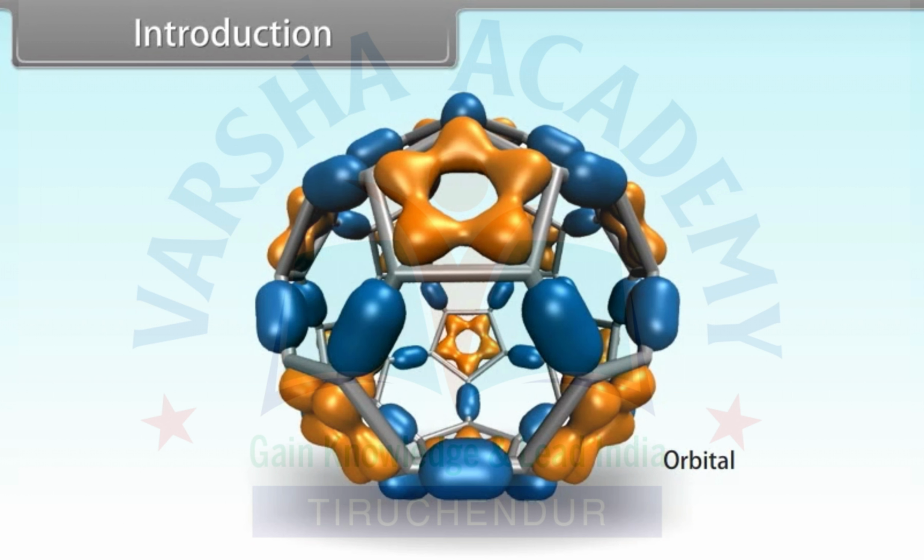The energy, size, shape and orientation of the electron orbital can be specified by the use of three quantum numbers. These are the principal quantum number, azimuthal quantum number and magnetic quantum number. So, throughout this model, we will study the quantum mechanical model of the atom.